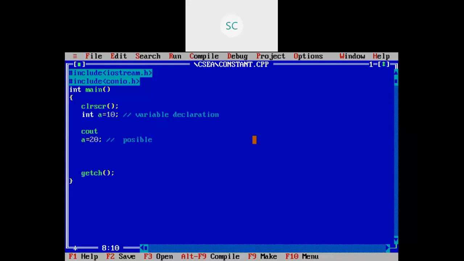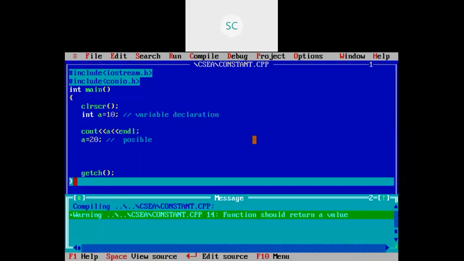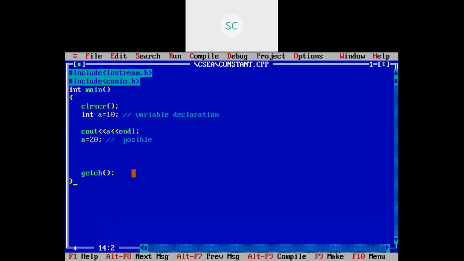Just observe, I'm printing that a value. cout a. Whether it is printing that value or not, just compiling. For compilation, I'm going to use Alt F9. No errors. One warning it is showing because here I used int. Int is my main function return type. If I use int as main function, compulsorily you need to use one statement, return 0. If you are using void here, no need to write the return statement. Now compile it, Alt F9.